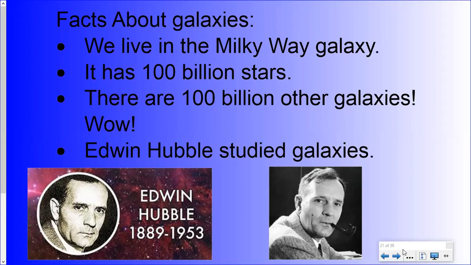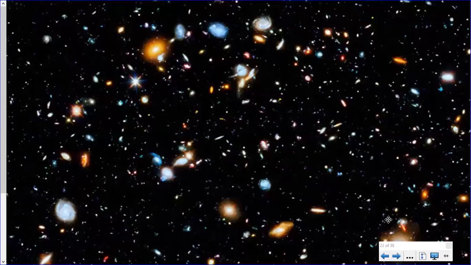So let's see some pictures here of galaxies. This is one of Hubble's most famous pictures, as in the Hubble Space Telescope. NASA pointed it out into space and took a picture, and all of these objects you see in this picture are galaxies. Each one of those galaxies contains at least 100 billion stars. And this is just one small section of space.